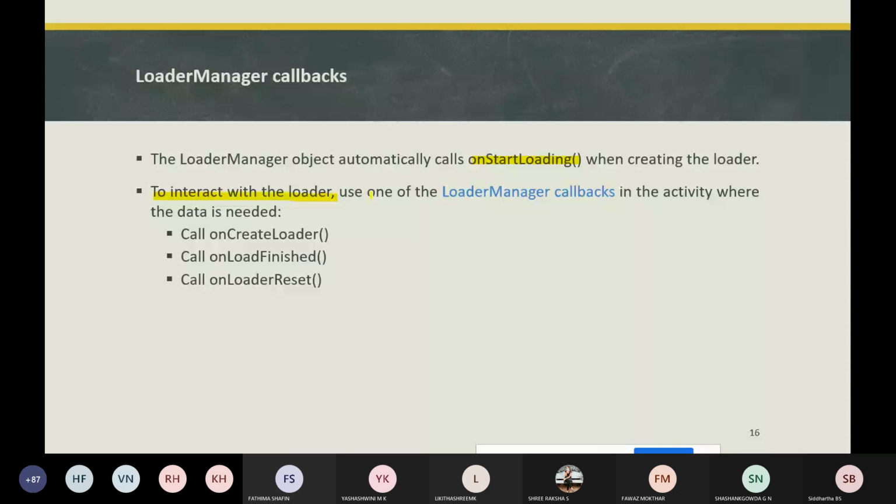So what are all the LoaderManager callbacks? onCreateLoader, onLoadFinished, onLoaderReset. As I said, when you are using getLoaderManager().initLoader, after that we need to create the loader, load it, and finish it.